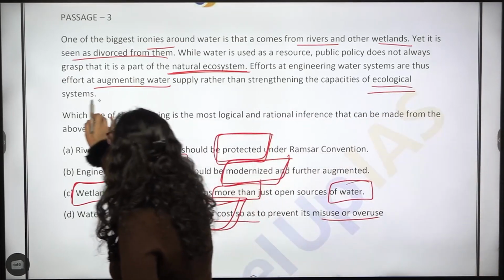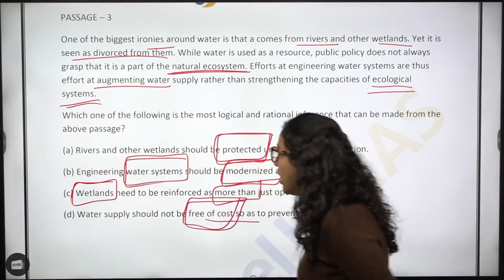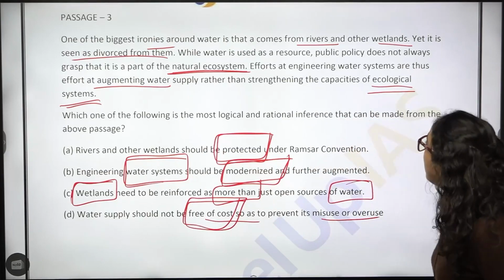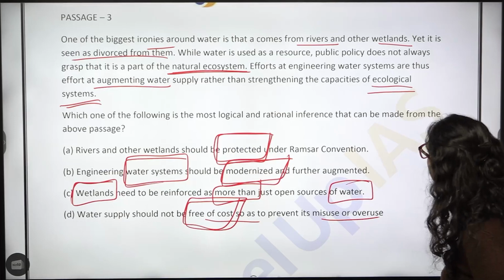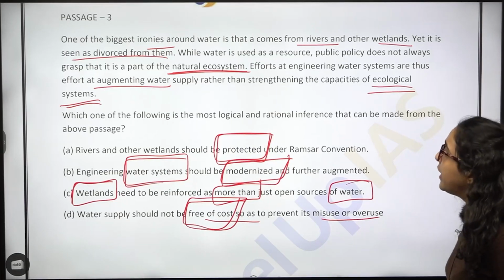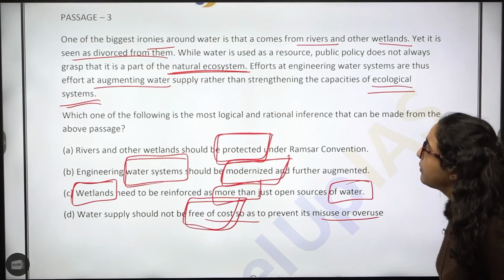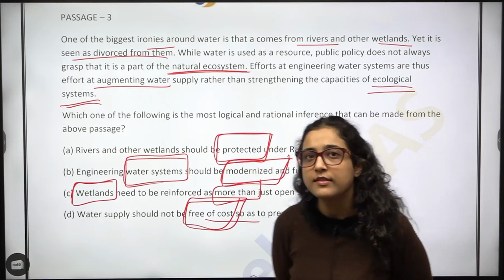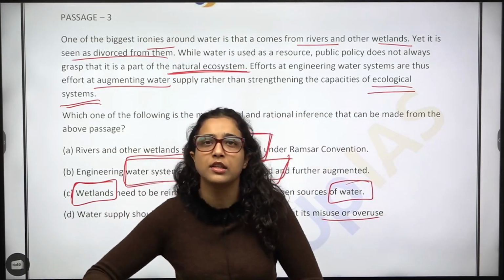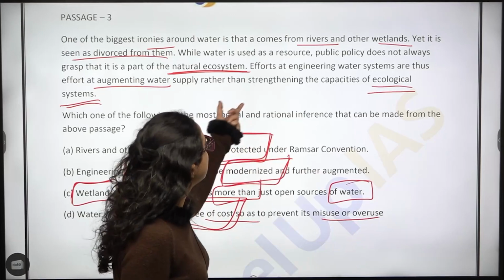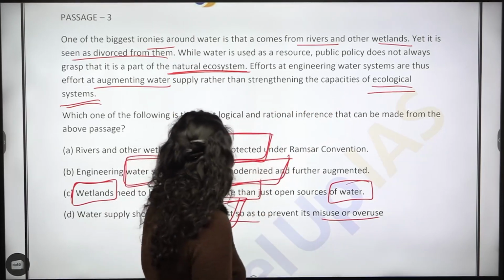So what are we doing? First, what is the author's point of view? When we say make efforts on the water system, you start making efforts on water supply rather than on the capacity of the ecological system.